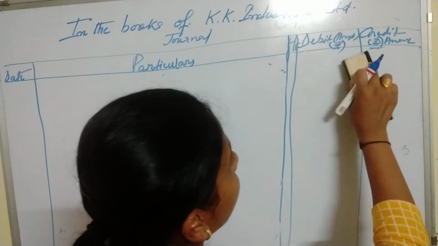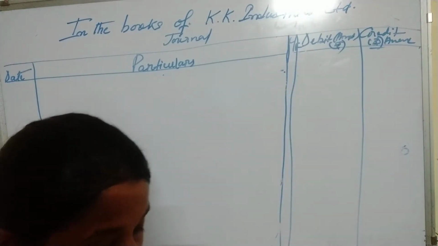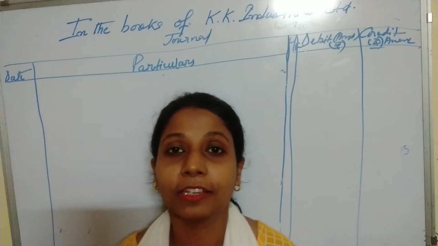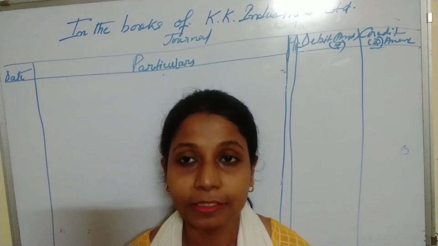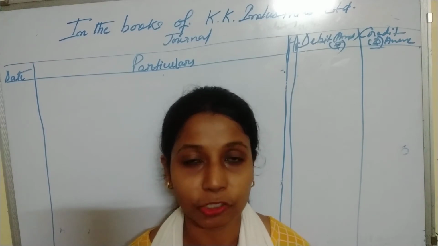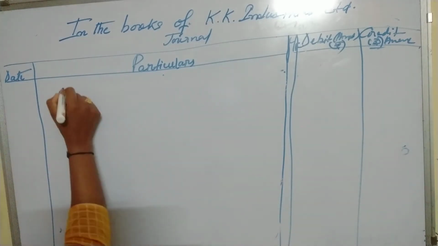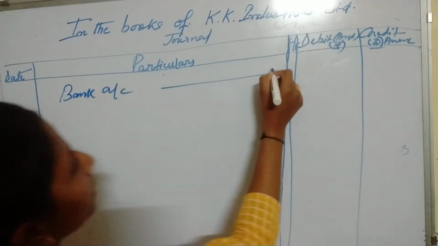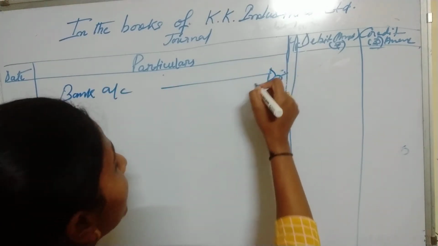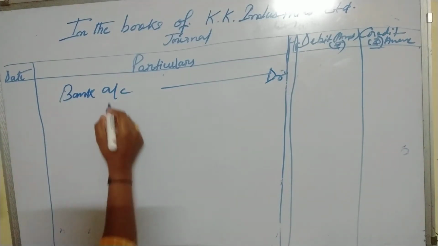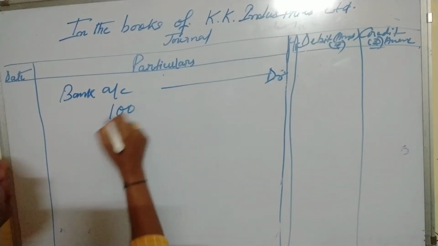When the company reissued the shares, then what happens? Money comes in, that is bank will be debited. Because cash comes in, bank account debit. As in the question, it is said that all the shares are reissued. That is 100.